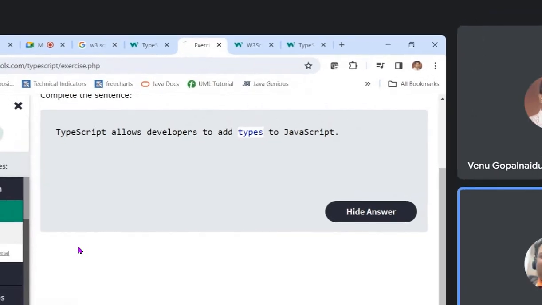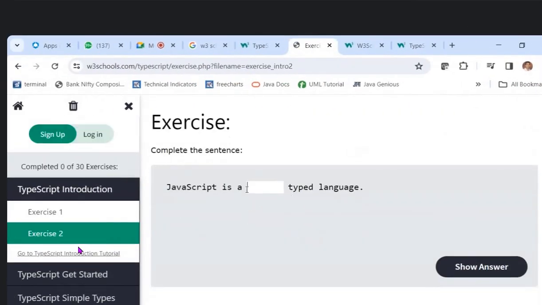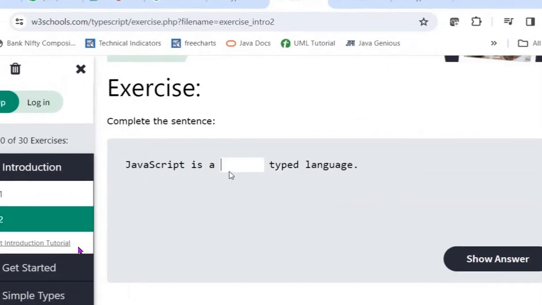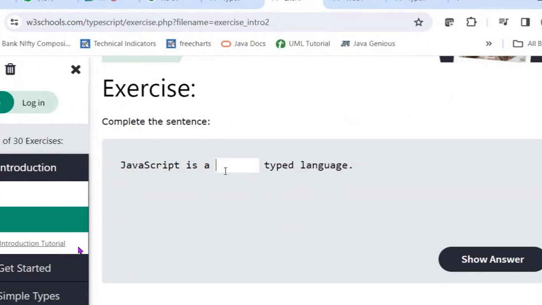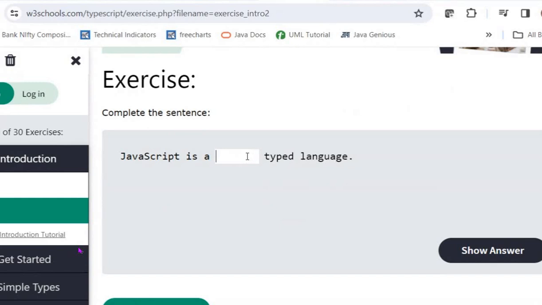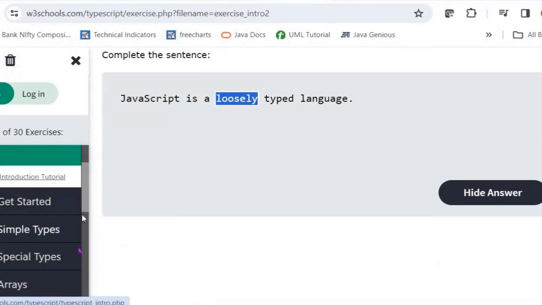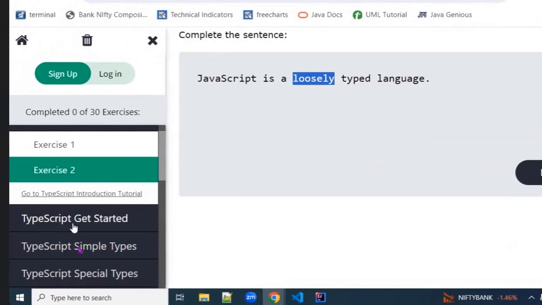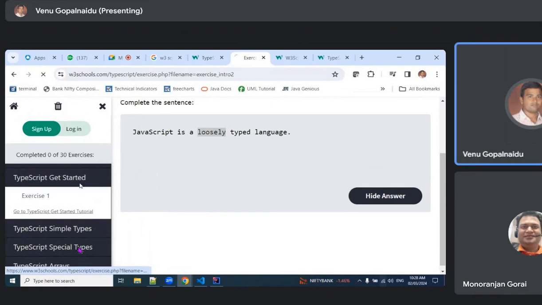So JavaScript is a non-TypeScript language. It is a strictly typed, non-strictly typed language, I think. It is not strictly typed, no? Loosely typed. Okay, the terminology is different, but you understand what it is. Yeah, loosely typed.